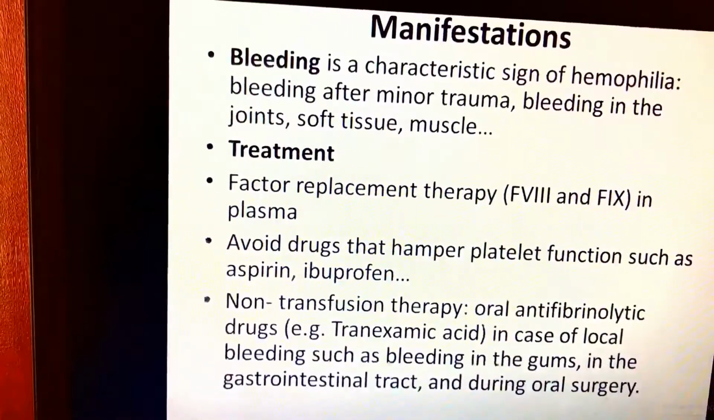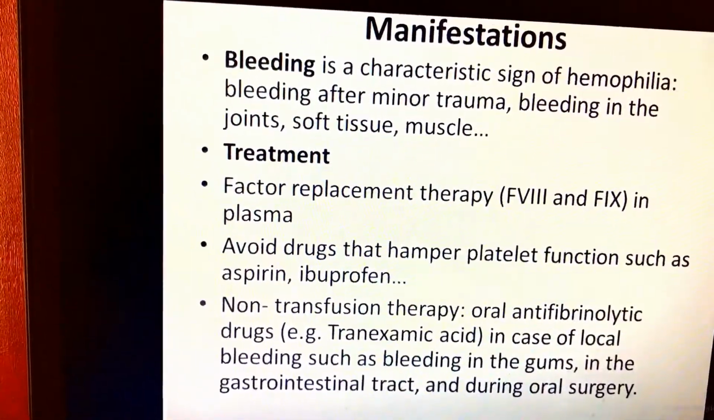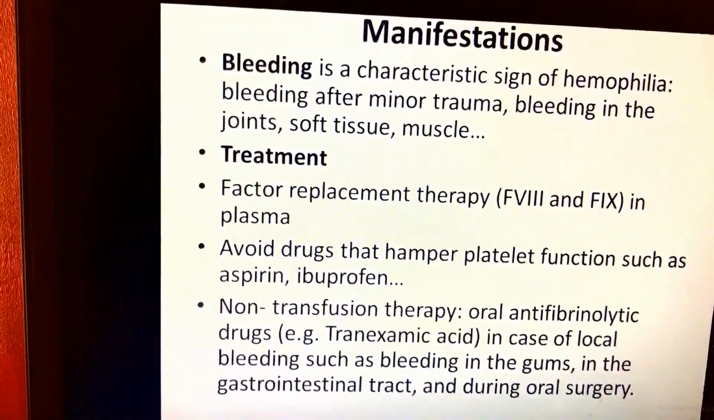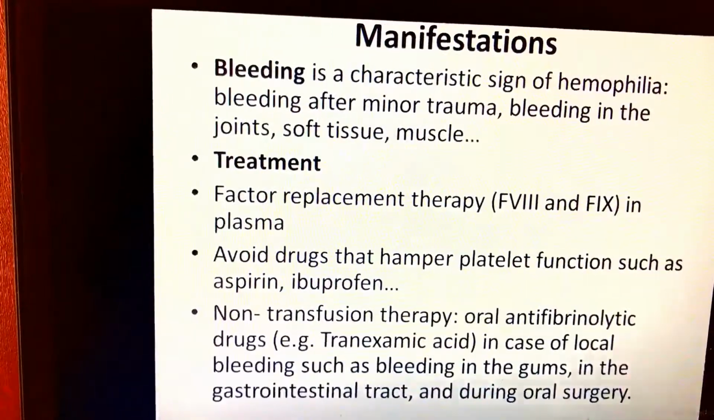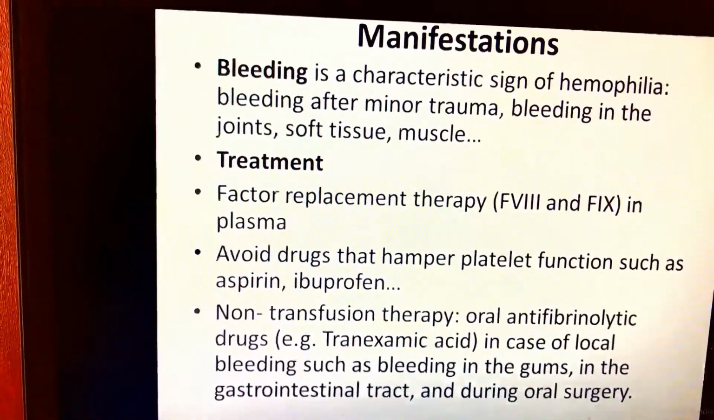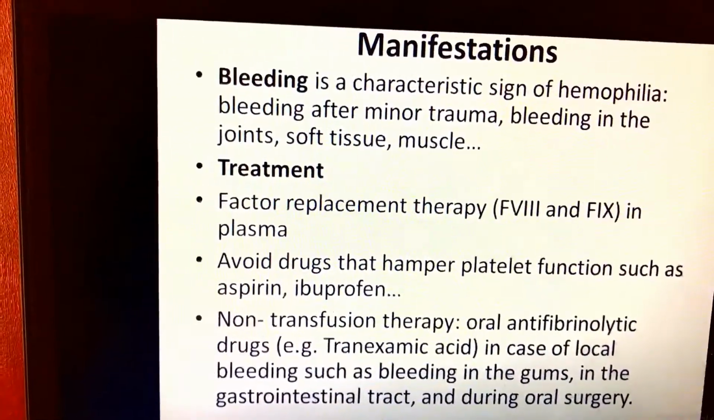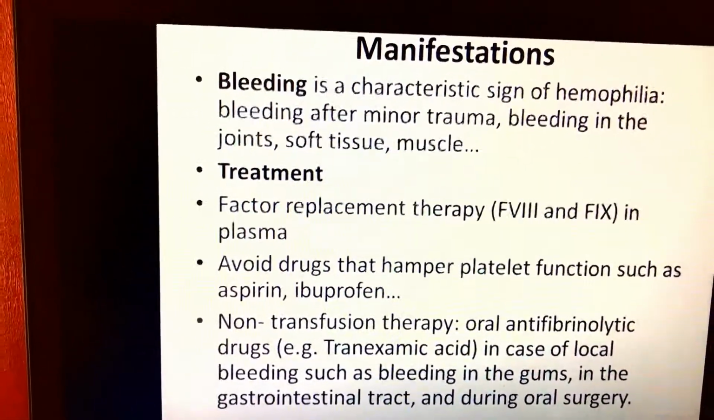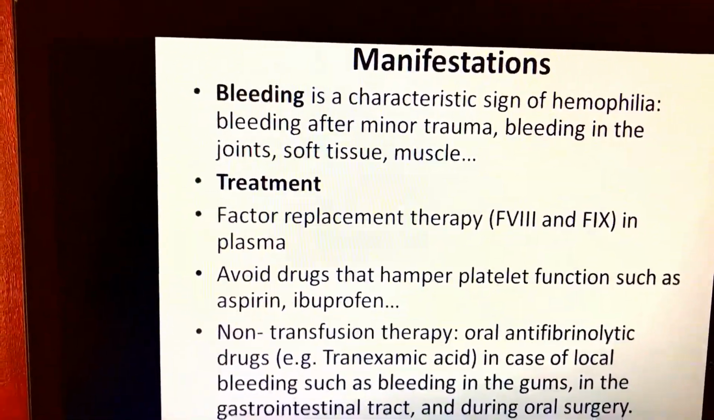Manifestation of hemophilia: bleeding is a characteristic sign of hemophilia. Bleeding after minor trauma, bleeding in the joint, soft tissue, and muscle. Treatment: factor replacement therapy. Avoid drugs that hamper platelet function such as aspirin and ibuprofen. No transfusion therapy. Oral antifibrinolytic drugs can be given.